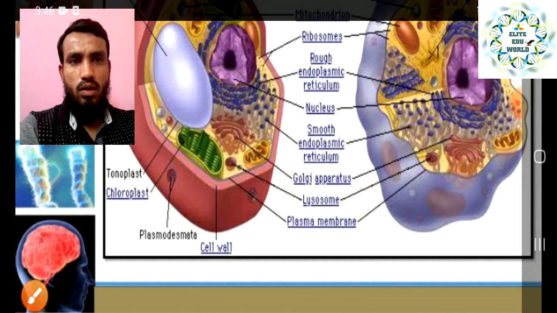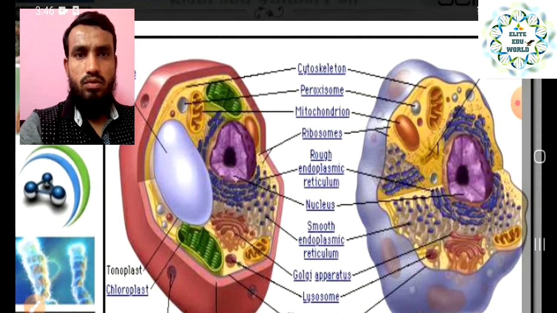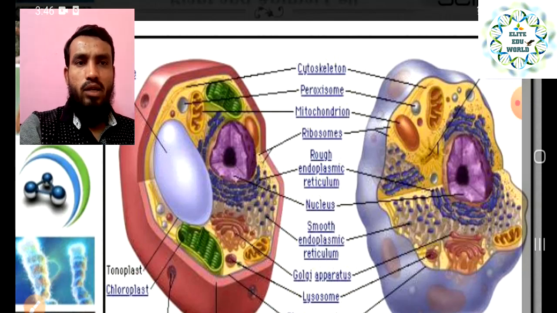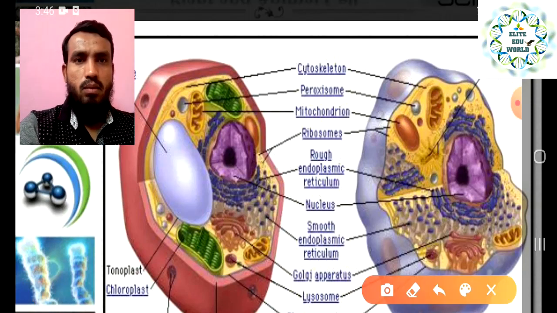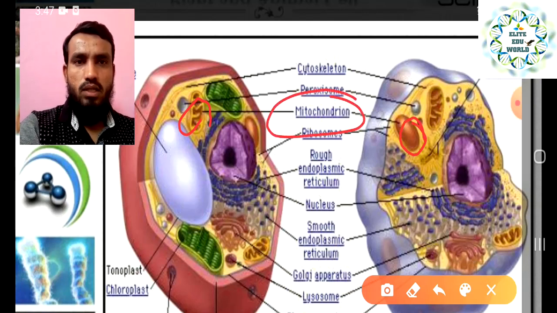A common thing you can also say, you can see cytoskeleton, that is the skeletal structure of the cells, on both sides. Peroxisomes are present in both. Mitochondria is also present in both cells, right? This is the mitochondria shown here, and this is the upper covering of the mitochondria, but this is present in both the plant cell as well as the animal cell.